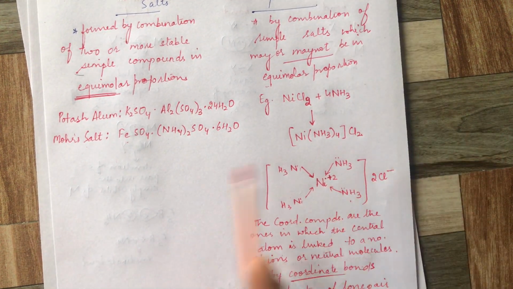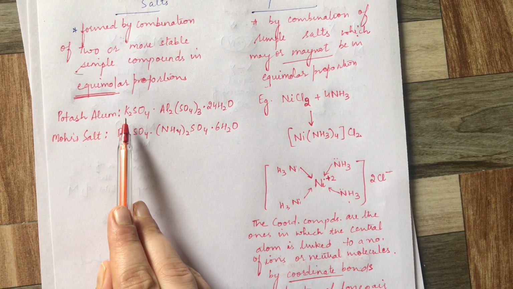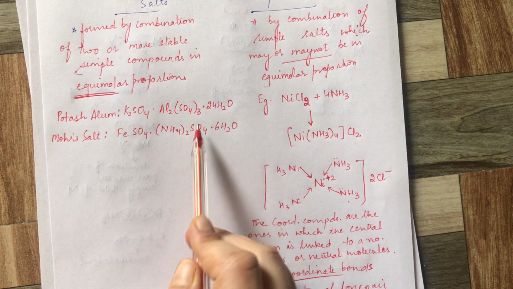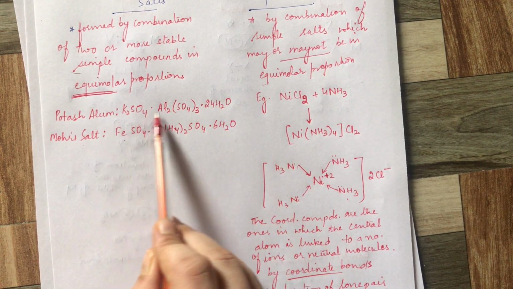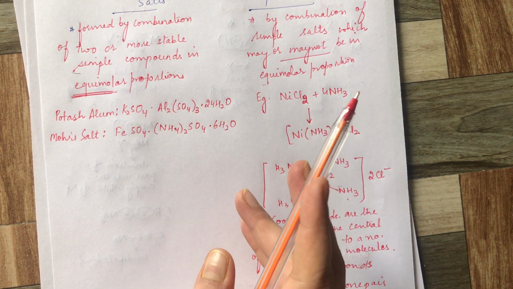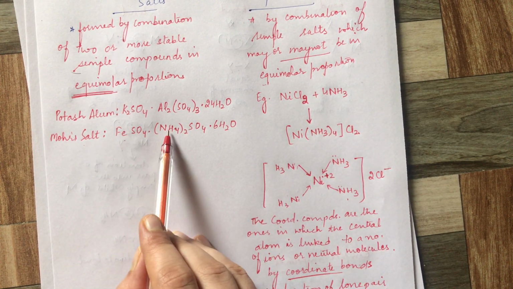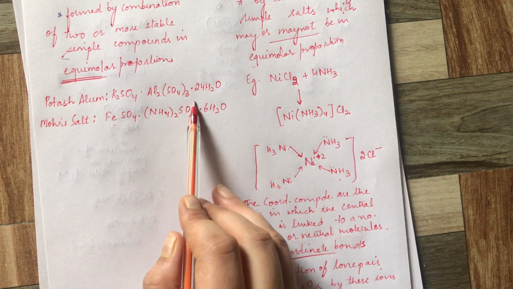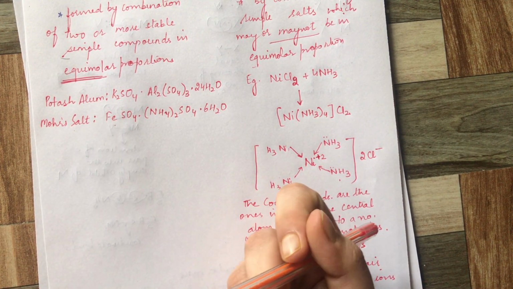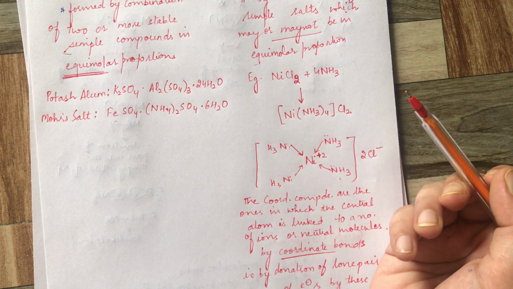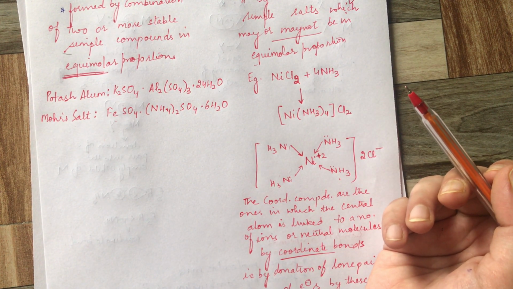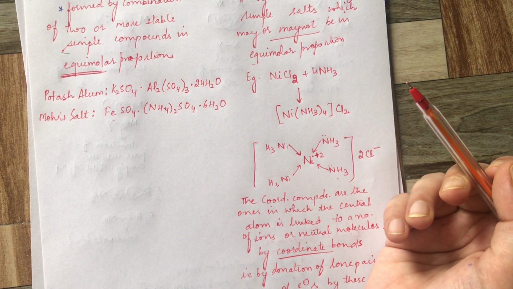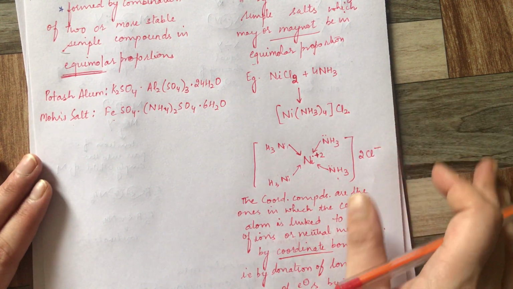Another difference: when double salts are dissolved in water, they dissociate into their respective ions. For example, Mohr salt will dissociate into its respective ions. But a coordination compound does not dissociate into its ions in the solution. This is very, very important.